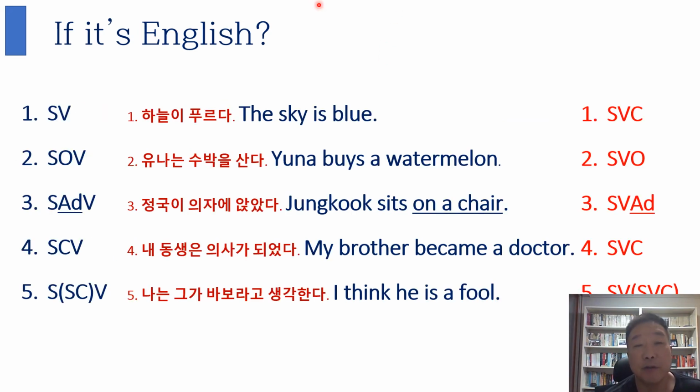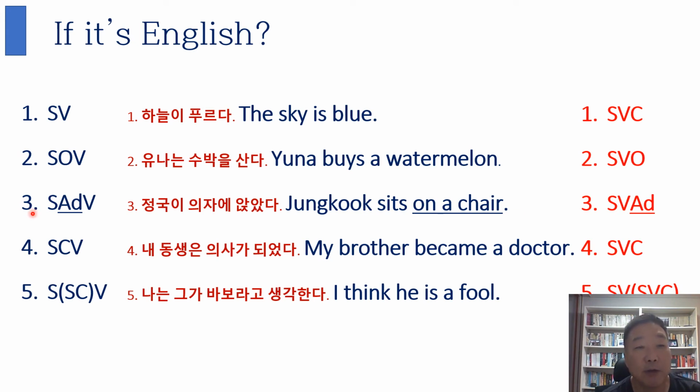Now look at the difference again. Okay. The first one, 하늘이 푸르다. In Korean, it's 하늘이 푸르다. Subject and verb or predicate. And in English, the sky is blue. Subject, verb, and complement. Different, right? And the second one, 유나는 수박을 산다. In Korean, subject and object and verb or predicate. But in English, Yuna buys a watermelon. Subject, verb, object. It's SOV, but this is SVO. The order is very different, right?